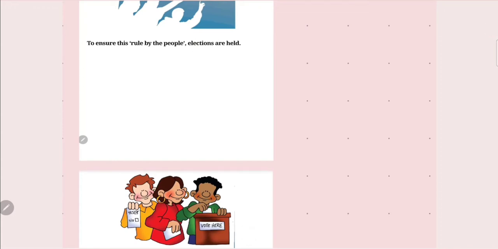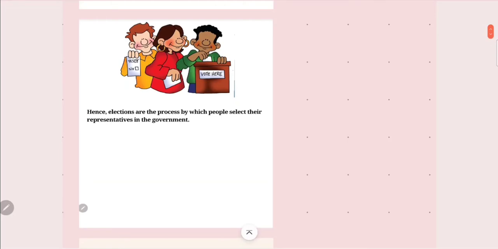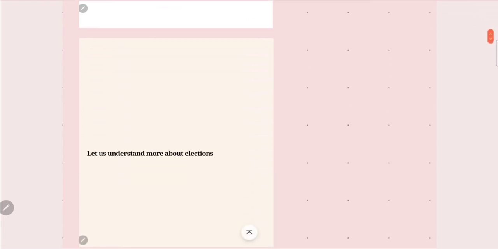Moving forward, let's talk about how elections are held. Elections are the process by which people select their representatives in the government. Many people come together. If they are 18 years and above, they are eligible to vote. So election is the process by which people select their representatives in the government. This is just the meaning I have given you, but let's understand election in a deeper way.